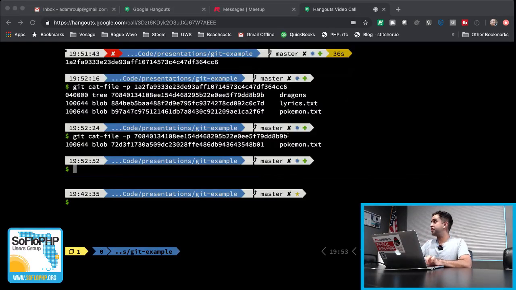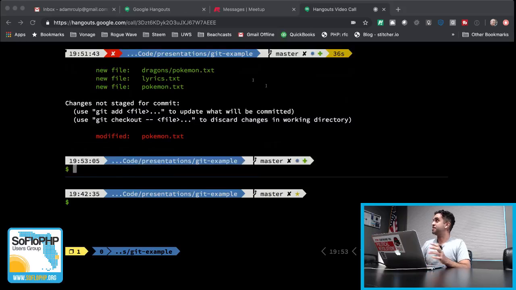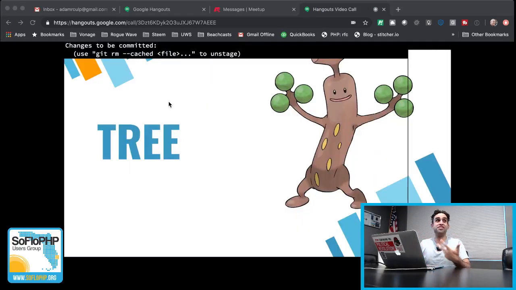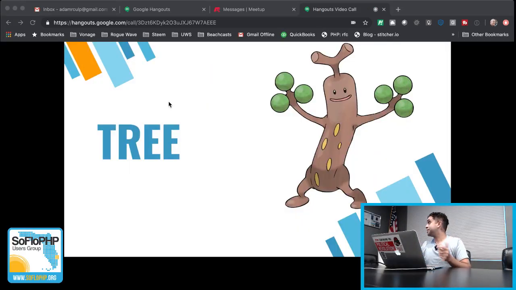If we take a look at our staging area, everything looks the way that we expect it to. We have this Pokemon.txt file, the old version with just Ditto in it, and the lyrics.txt file. So what would be the next step before we can really call this a Git repository? We've staged everything, but right now we have to commit it.